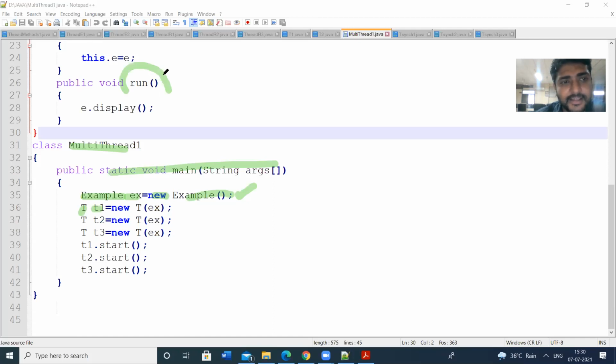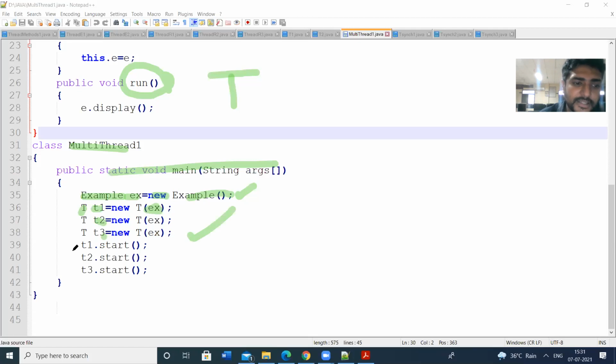Because the run method is placed in the class T. That's why we have to create T1 of type T, new T, passing the object EX as the parameter. That means we created the constructor T there. Next T2, T3.